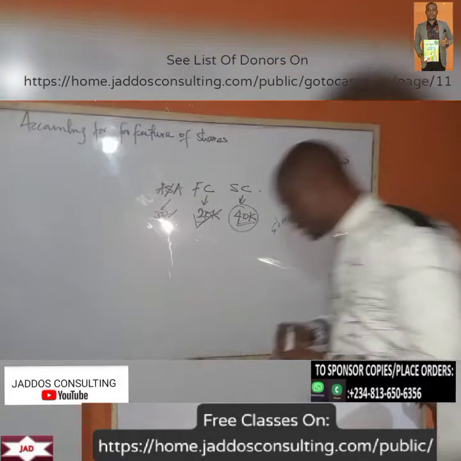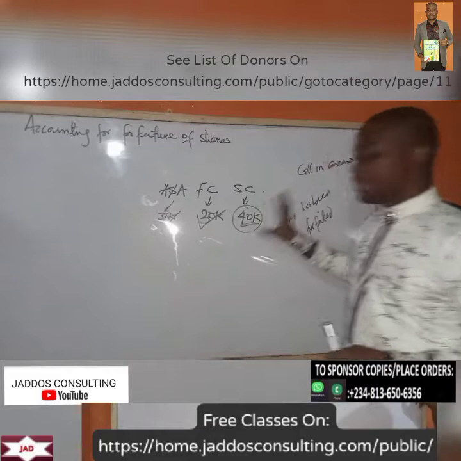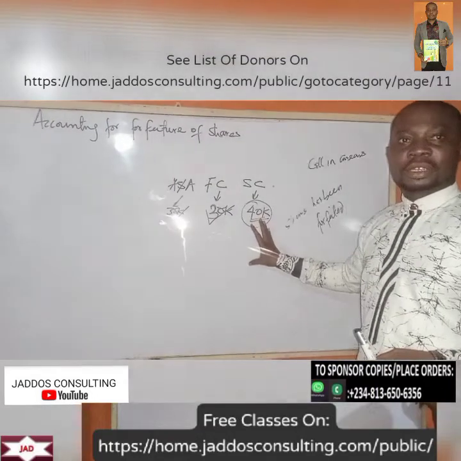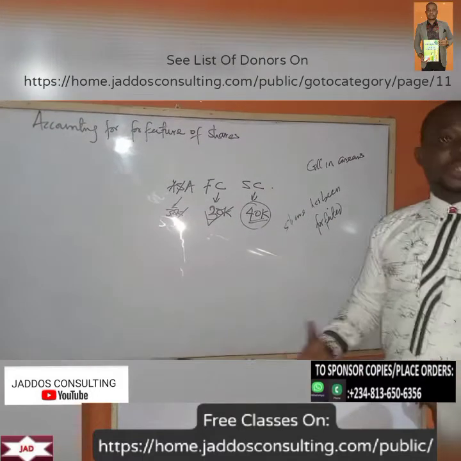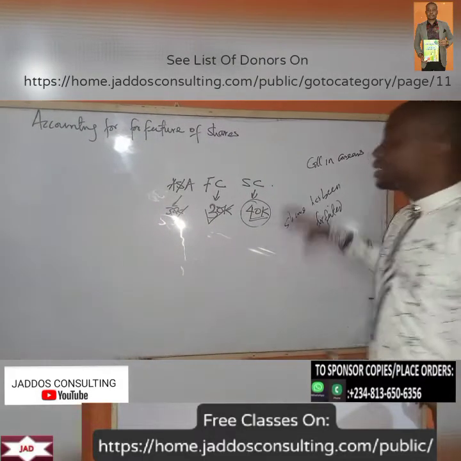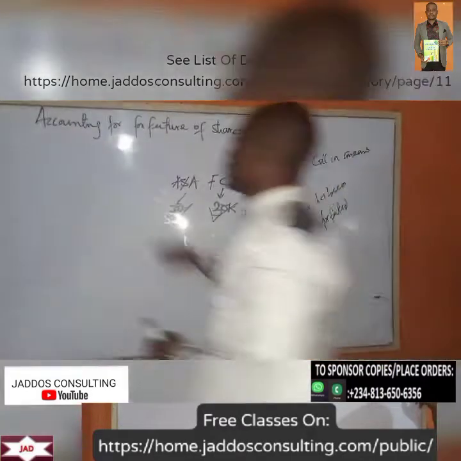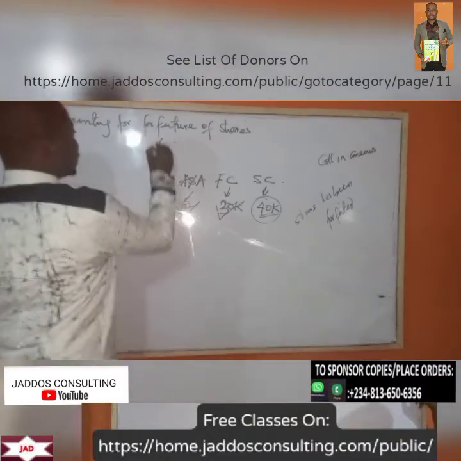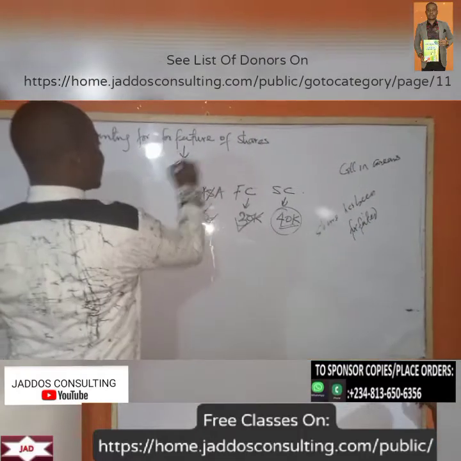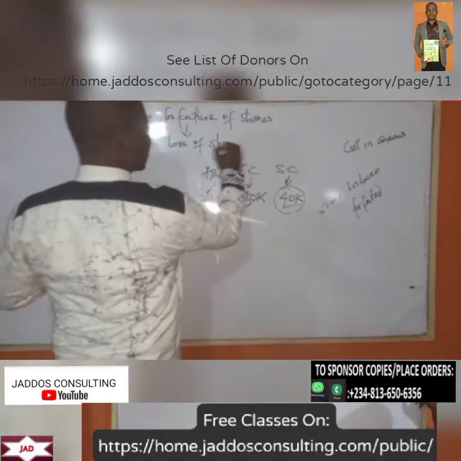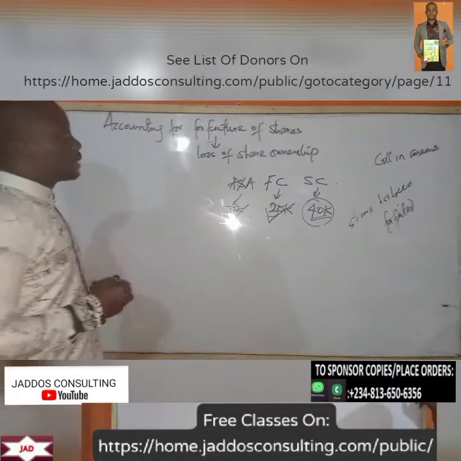So what we're saying is that because the guy was not able to make payment even after giving him all the protection required, in most cases, that shareholder will lose the ownership of those shares. So we can simply say that forfeiture of shares is the same thing as loss of share ownership. Okay, that's forfeiture of share.